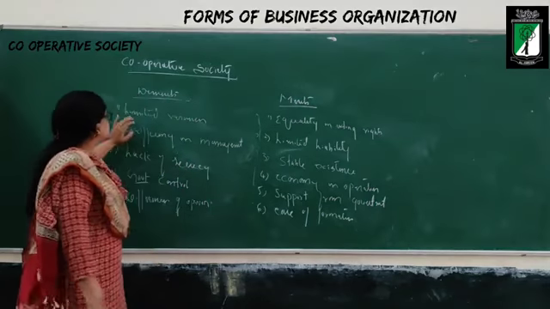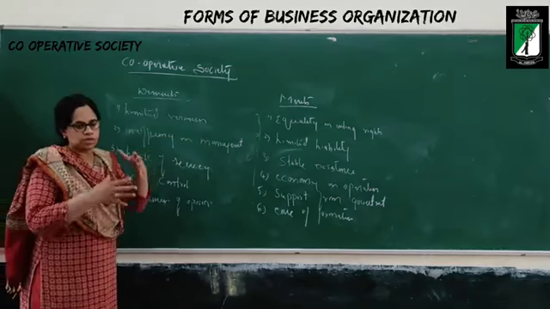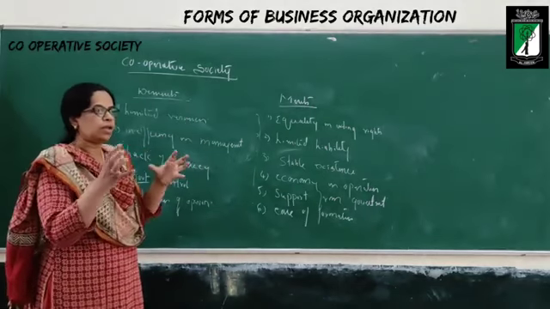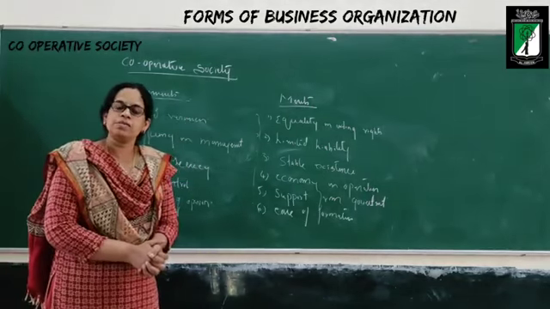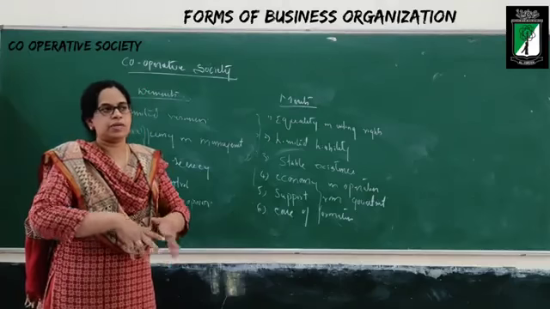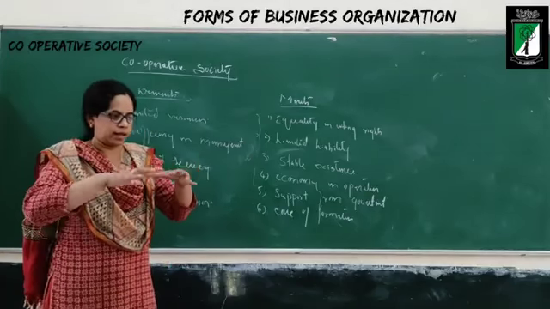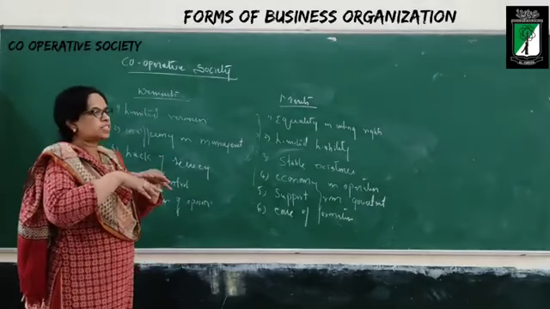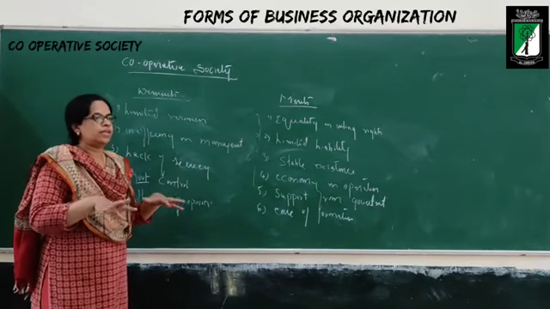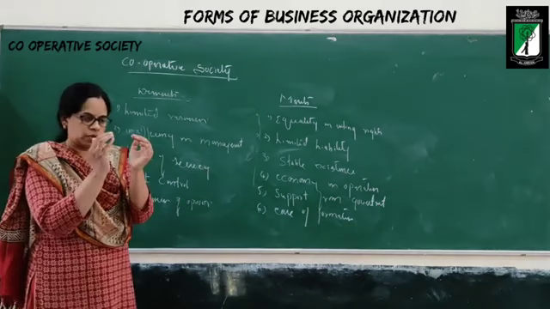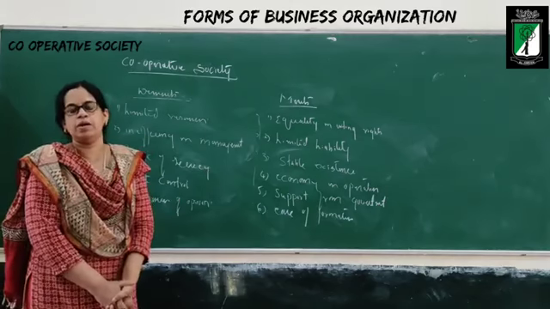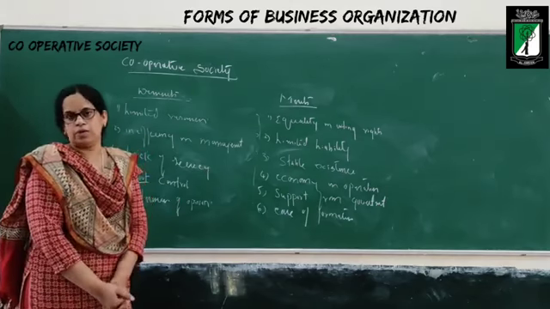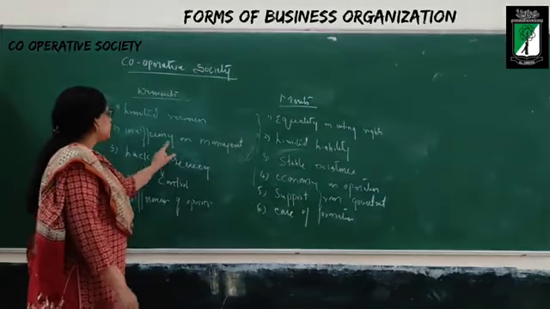So what are the demerits? Limited resources. You have to run the cooperative society with whatever capital the members have agreed to contribute. You cannot extend any amount extra. If you want to expand your cooperative society, no. Whatever the members have given, with that amount of money only you have to run the society.